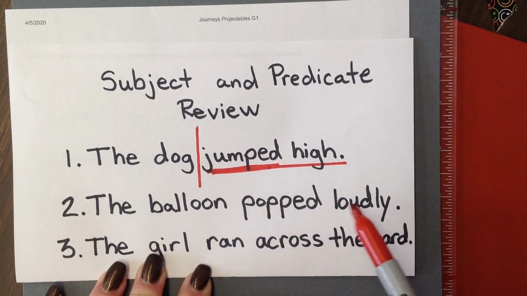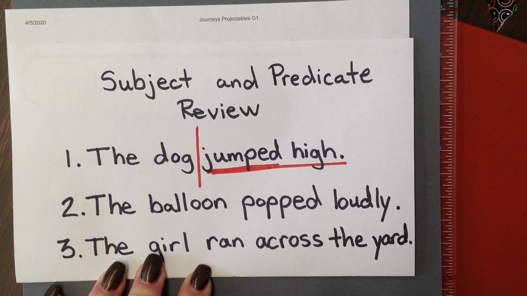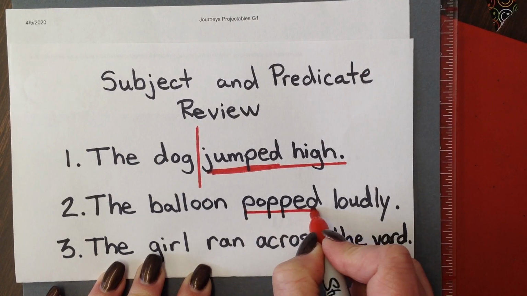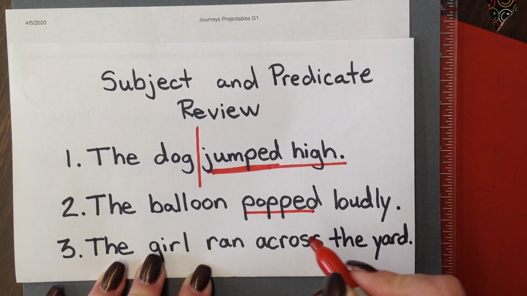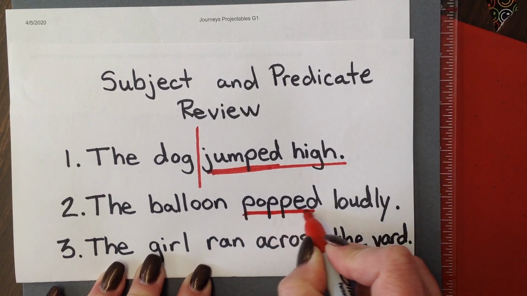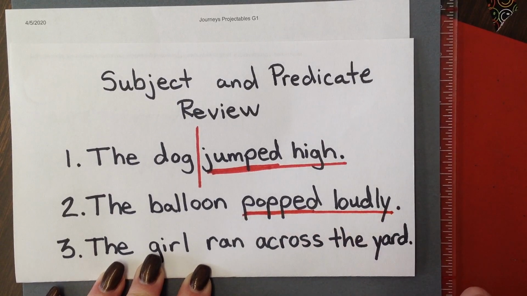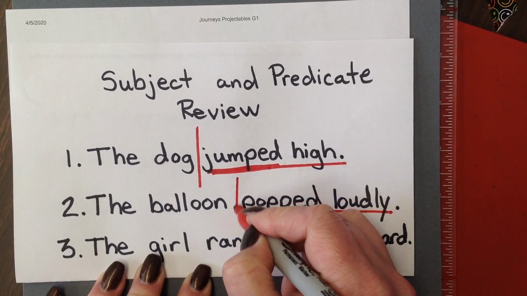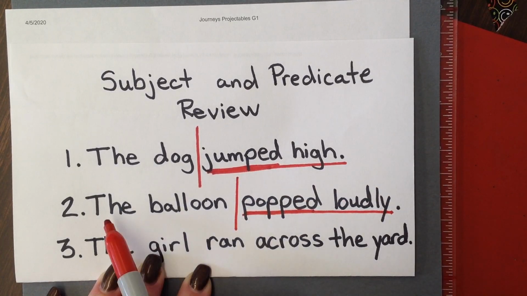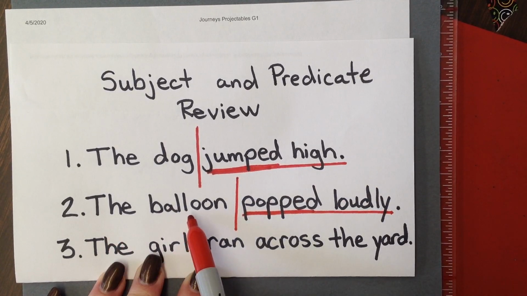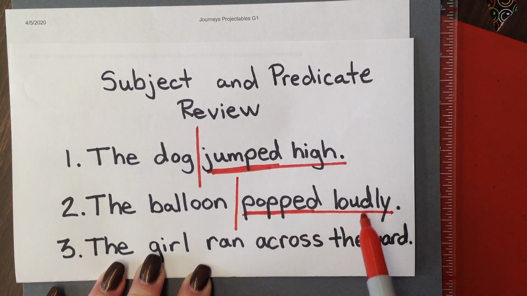The balloon popped loudly. Again, to find the predicate, it can sometimes be easy to find the verb, the action word. Can you find the action word of what's happening in this sentence? Yes, the action word is popped. Okay, since the action word is popped, we know that everything having to do with it is all part of the predicate. So our sentence breaks here. This is the subject, the balloon, and the predicate is popped loudly.